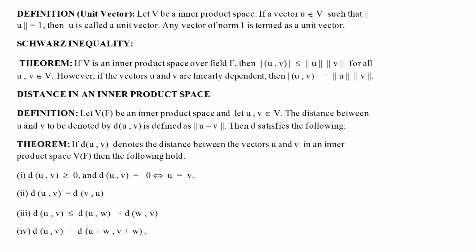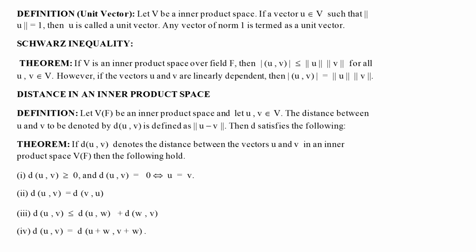Basically, I am going to take this as the definition. The concept of norm is there, so this particular function is well defined that way. So D of U, V is nothing but norm of U minus V. Then it can be seen that this function D satisfies these conditions. Namely, D of U, V is always greater than or equal to 0, and D of U, V equals 0 provided U is equal to V.